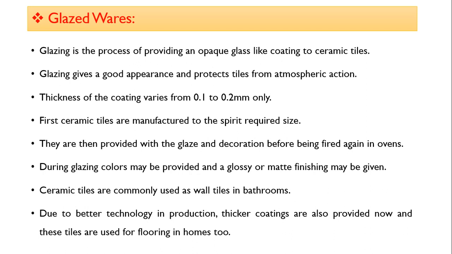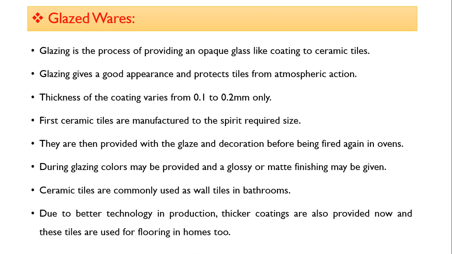They are then provided with the glaze and decoration before being fired again in ovens. During glazing, colors may be provided and glossy or matte finishing may be given, depending upon the requirements. Ceramic tiles are commonly used as wall tiles in bathrooms, in WCs, even for kitchen hoods.